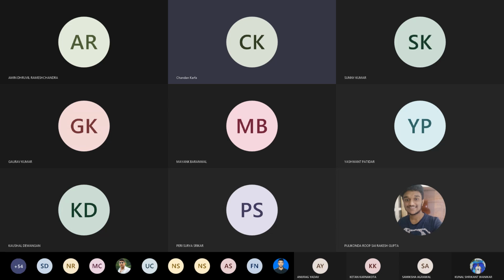NP complete means you have to check all possible solutions and take the best one. You cannot just judge by taking one solid decision and make sure that you don't need to check the other decisions, right? We cannot confirm that that local decision leads to the global one. So then you have to check all possible things, and that problem is complex, right? It's a harder problem, and it's an NP complete problem.